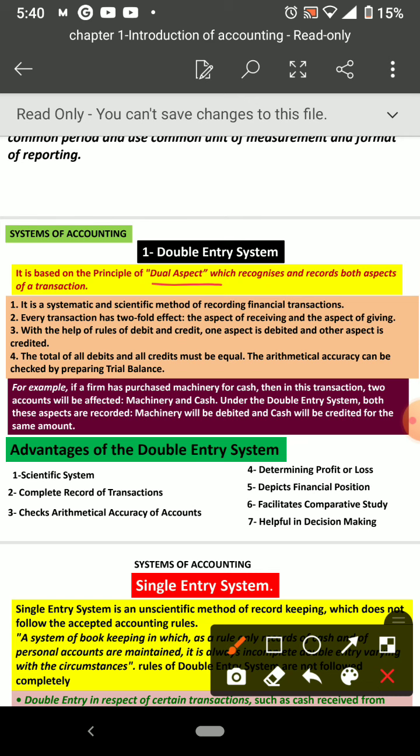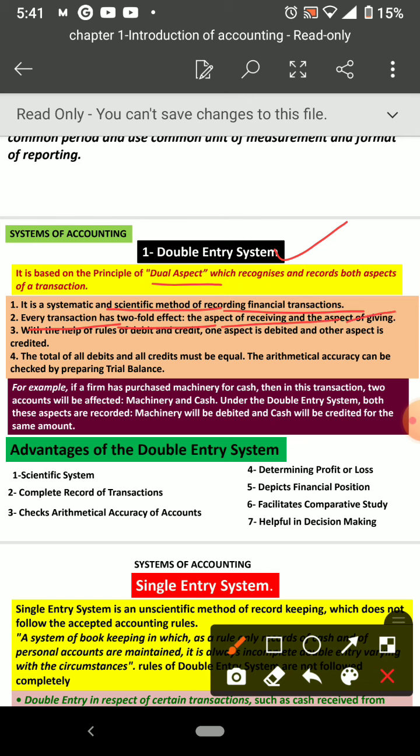If you are following the debit credit rule and maintaining your accounting books, then it is called what? Double entry system. Okay. So it is a systematic and scientific method of recording financial transactions. Actually, this is the accounting practice, the system which is accepted all over India. The AICPA, American Institute of Certified Public Accountants, definition we studied. Whatever we explained there is actually followed under the double entry system. Every transaction has two aspects, receiving and giving. That is why I told you debit and credit.